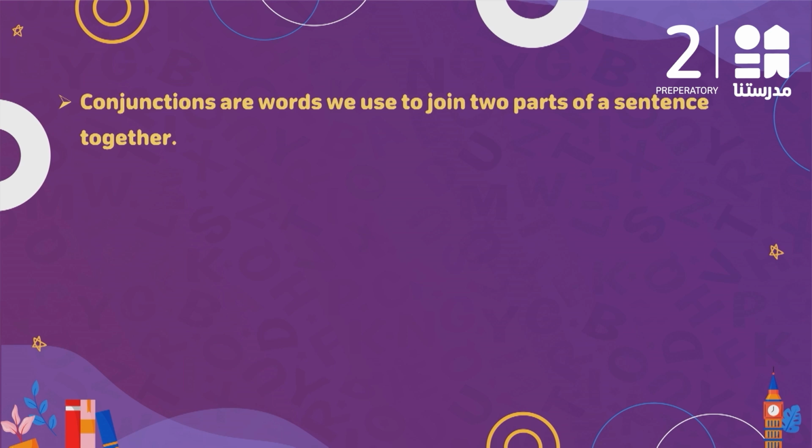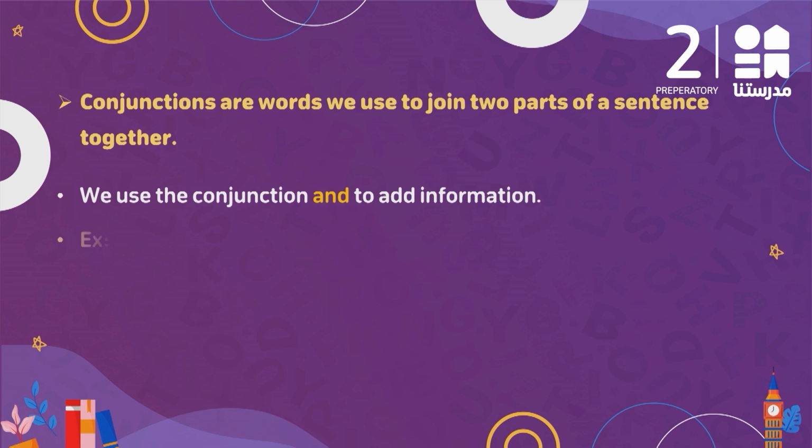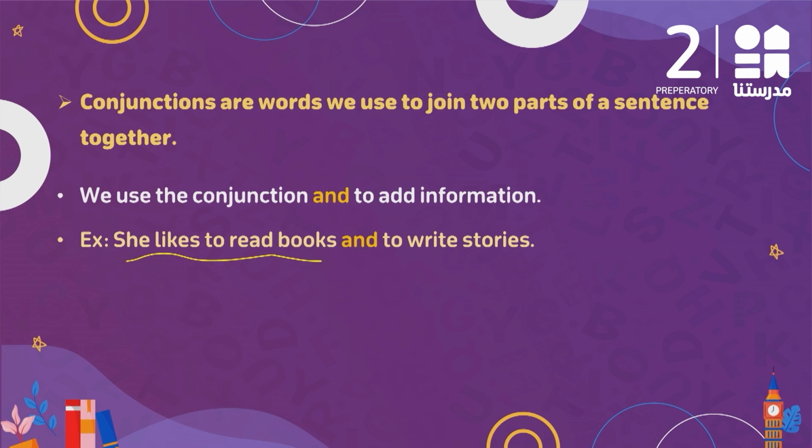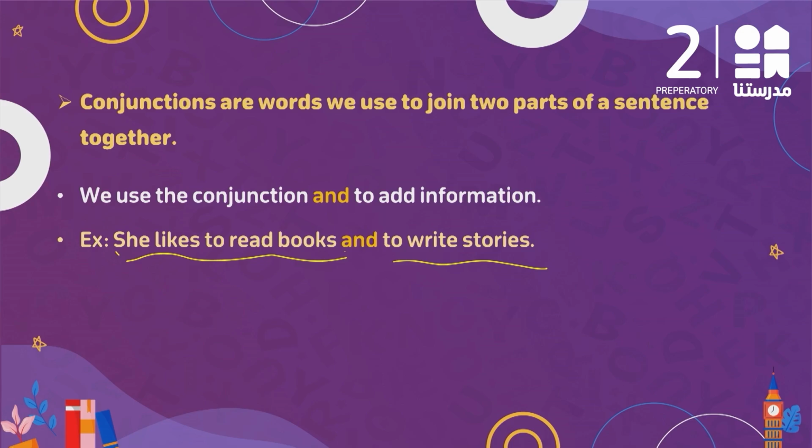Conjunctions are words we use to join parts of a sentence together. For example, we use the conjunction and to add information. The example is, she likes to read books and to write stories. We can say she likes to read books, and stop. And then we can say she likes to write stories. However, because we use the conjunction and, we made it into one sentence. And instead of repeating she likes to, we said she likes to read books and to write stories.